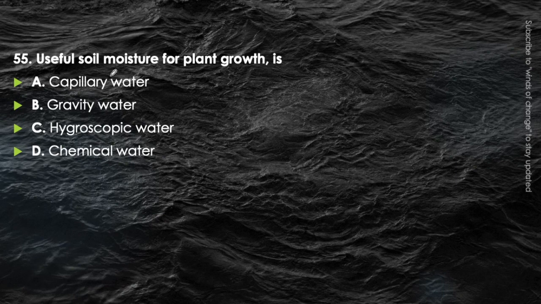Next question. Useful soil moisture for plant growth is capillary water, gravity water, hygroscopic water, or chemical water. Think about it. Very easy question. Gravity water usually seeps down and joins the water table. Hygroscopic water is present inside the particle of the soil, so it cannot be utilized by the plant. Chemical water is chemically attached to it, so it can also not be utilized by the plant. So the answer that will be true here will be capillary water. Capillary water is the useful soil moisture for plant growth.